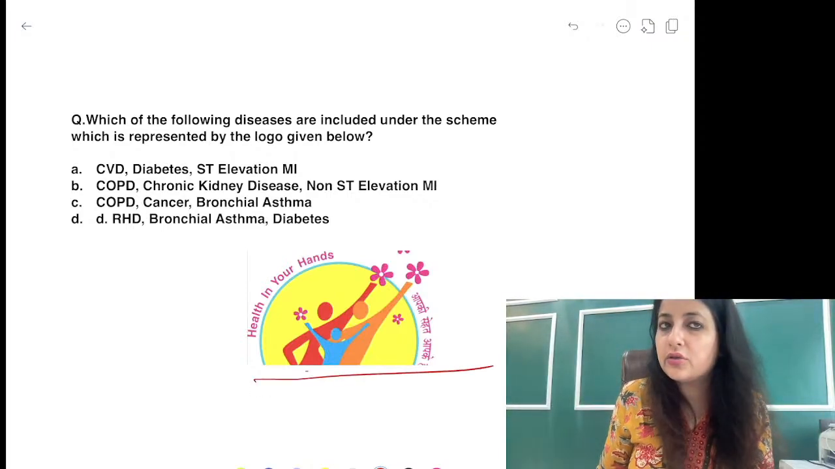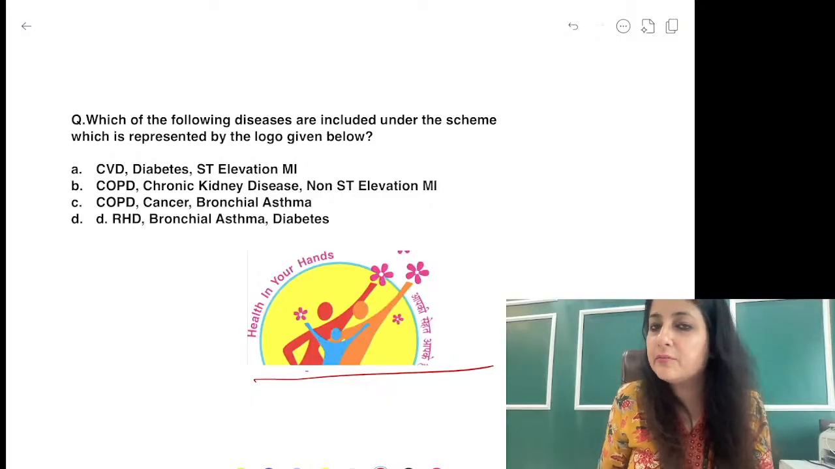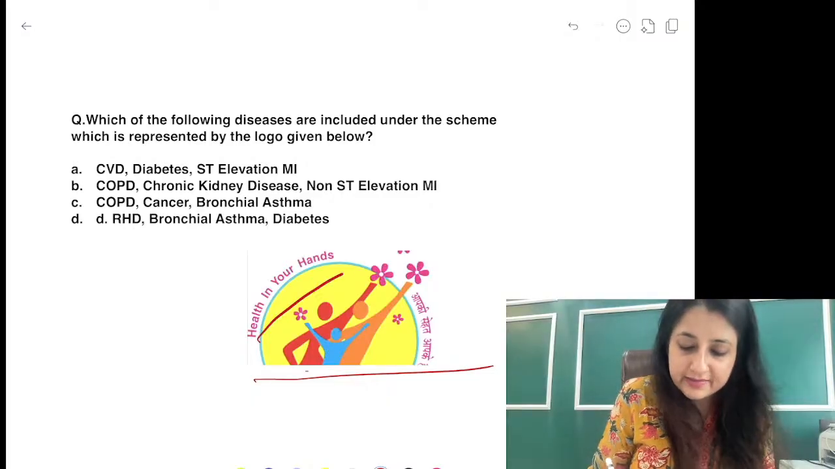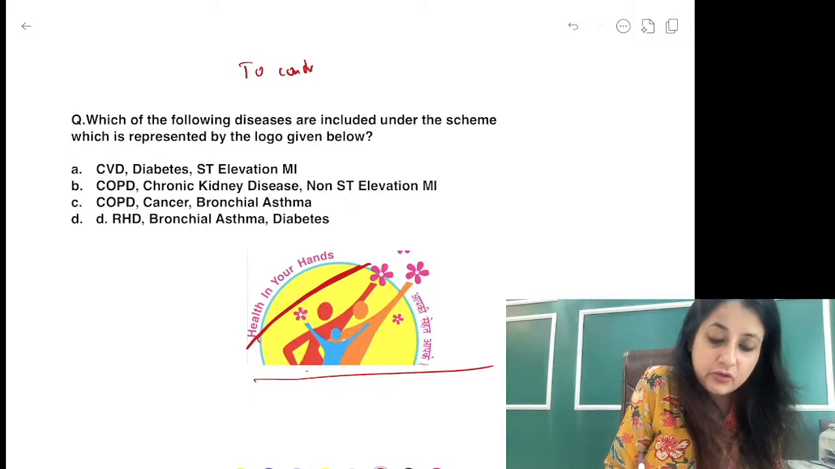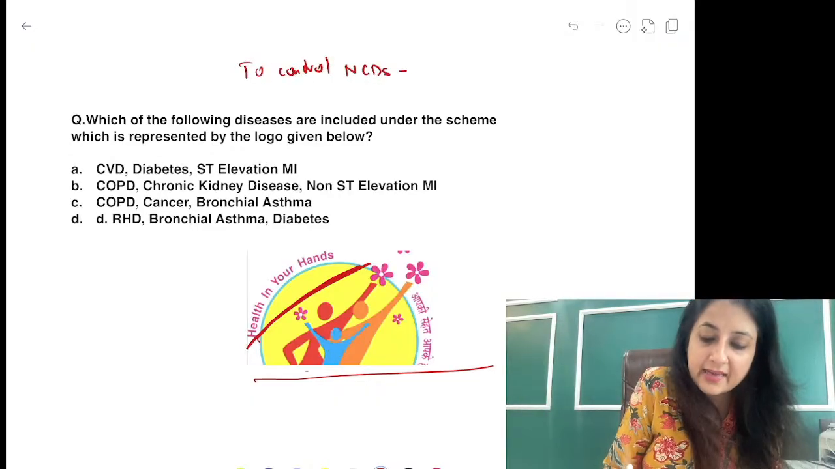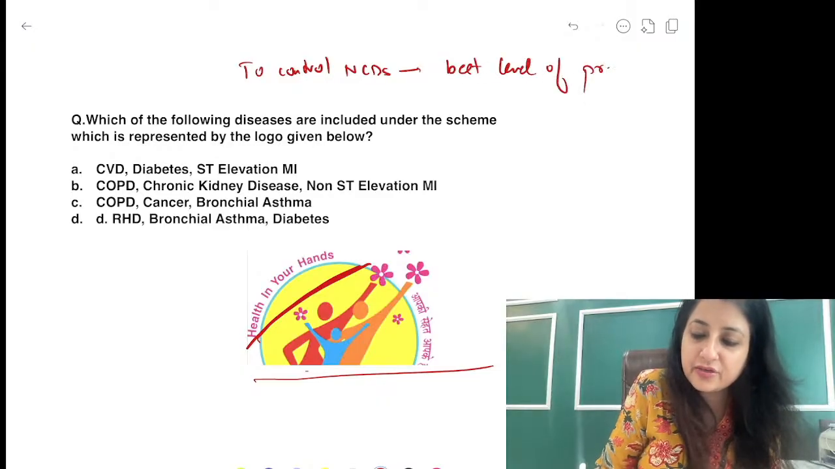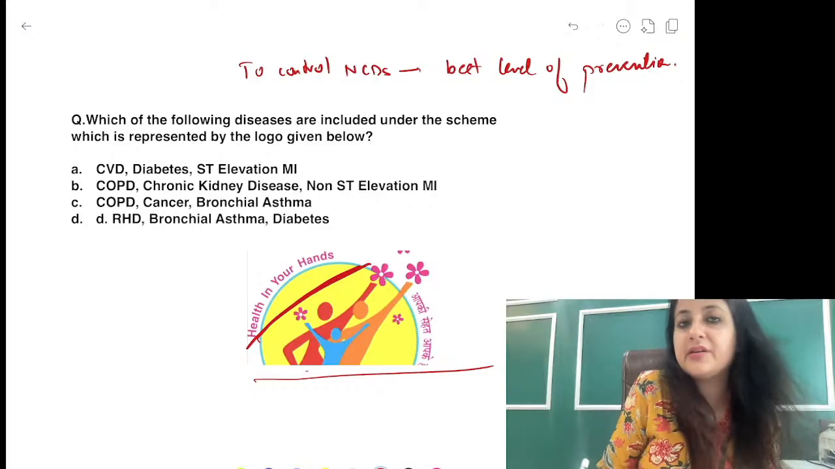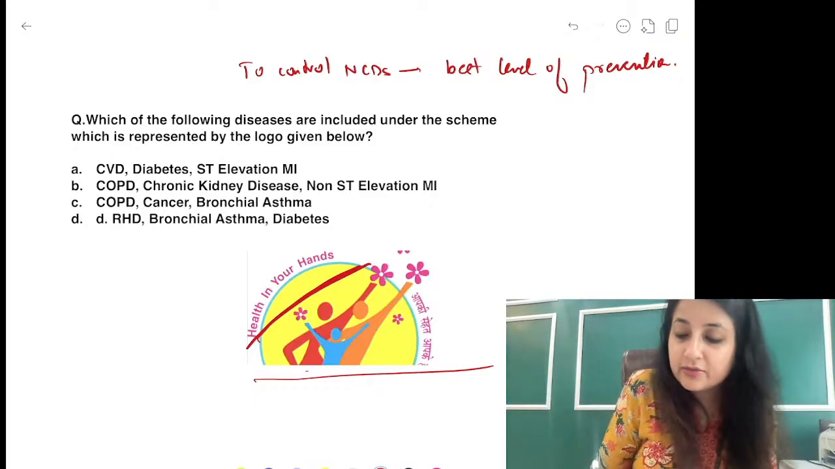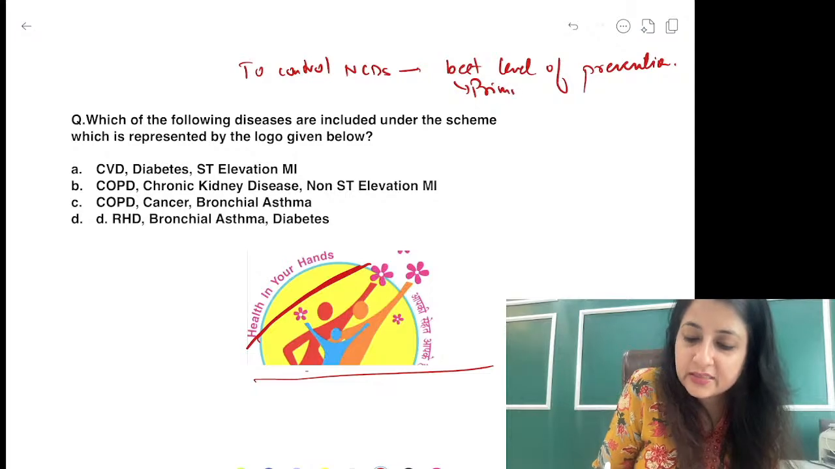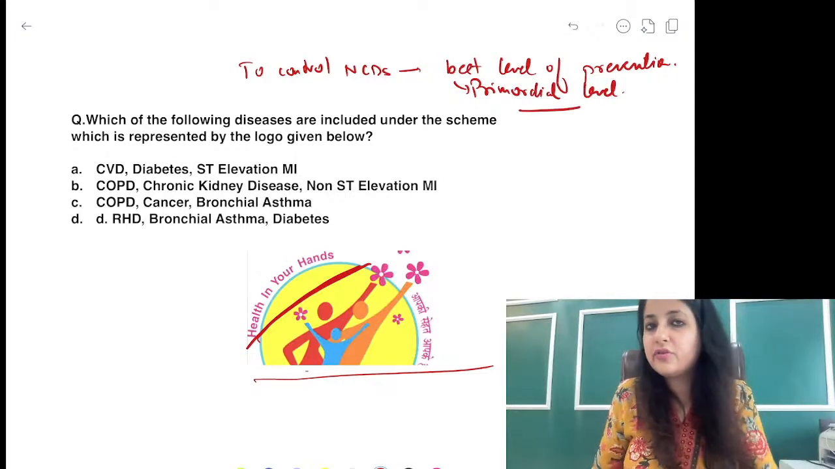Do this question also. Which of the following diseases are included under the scheme which is represented by the logo given below? So as you can see, health in your own hands. To control NCDs, guys, the best level of prevention is to not adopt risk factors. Don't drink, don't smoke, don't eat junk food. So the best level of prevention is the primordial level. Okay? To control NCD, the best level of prevention is primordial.